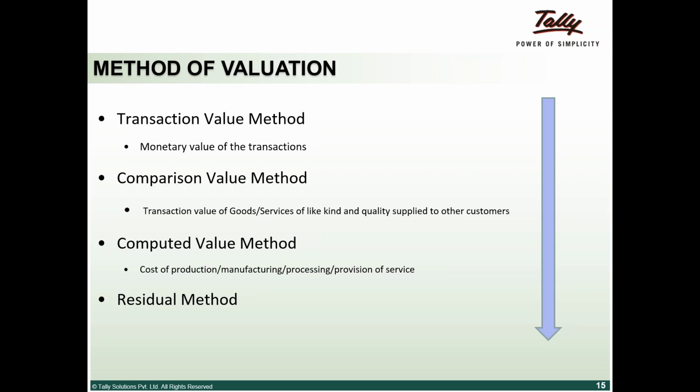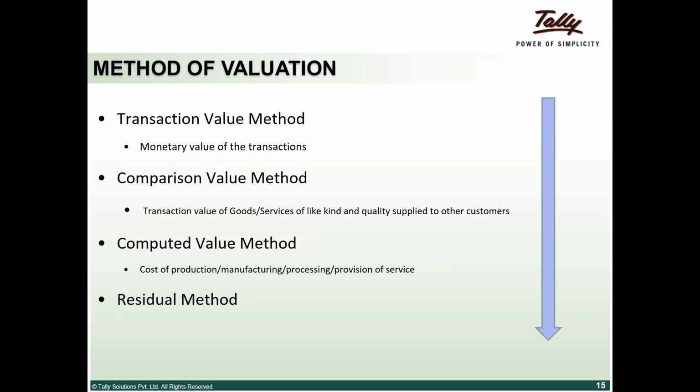If an officer, at the time of audit or assessment, looks at your books and says that both of you, the buyer and seller, have colluded together just to pay a lower amount of tax, he can question the transaction and go back and compare, saying, this bottle of Bisleri cost 10 rupees, but a bottle of Kinley is being sold for 20 rupees.